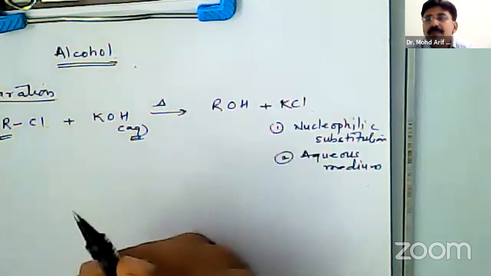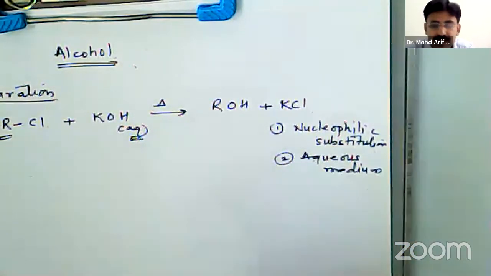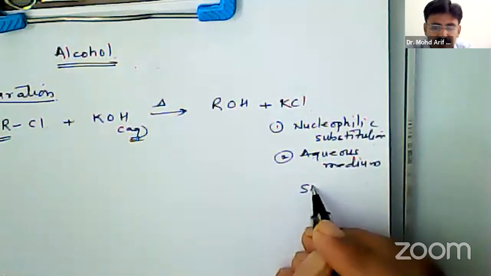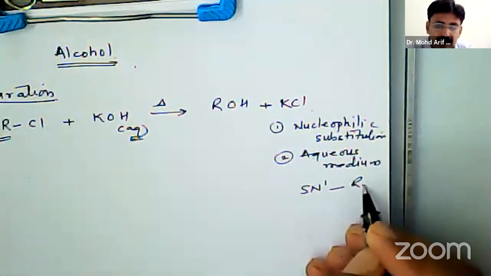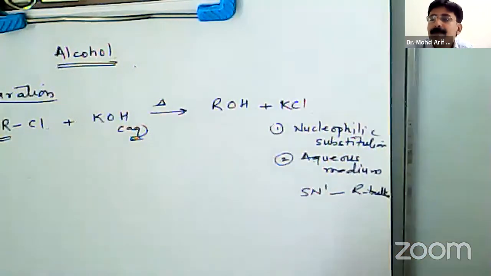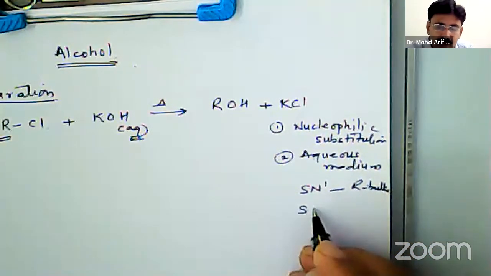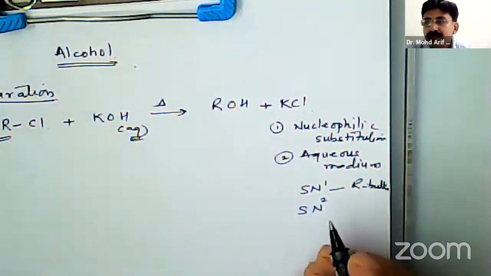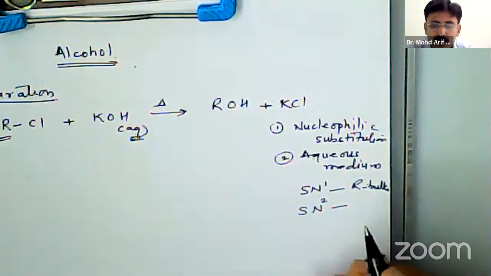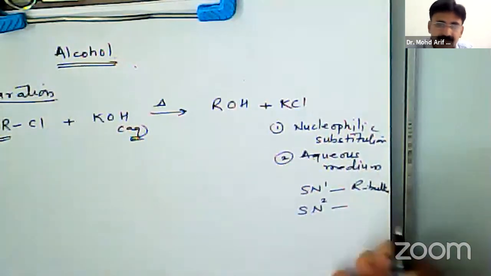If the alkyl group is bulky, then the reaction proceeds through SN1 mechanism. When our alkyl group is smaller, then the reaction proceeds through SN2 mechanism.